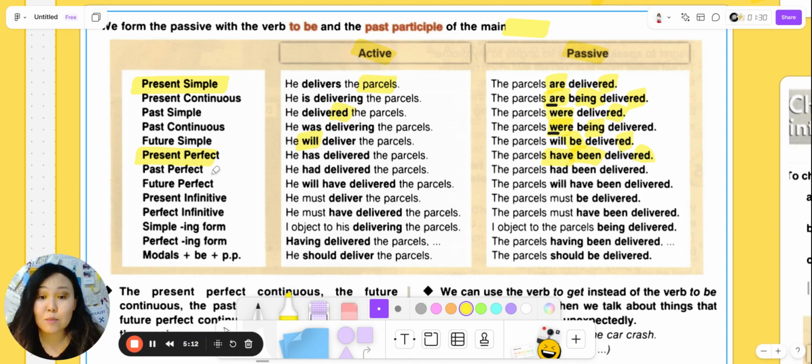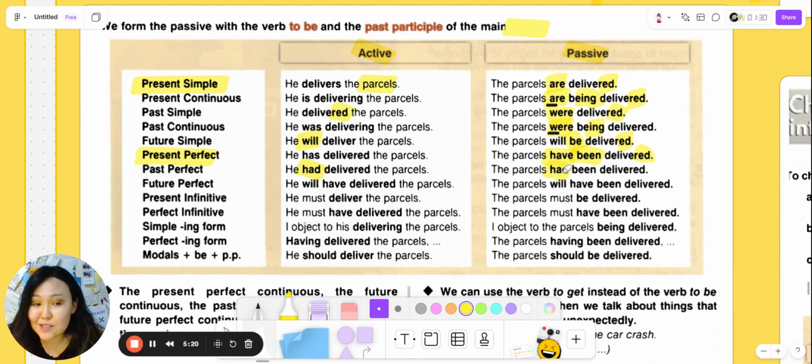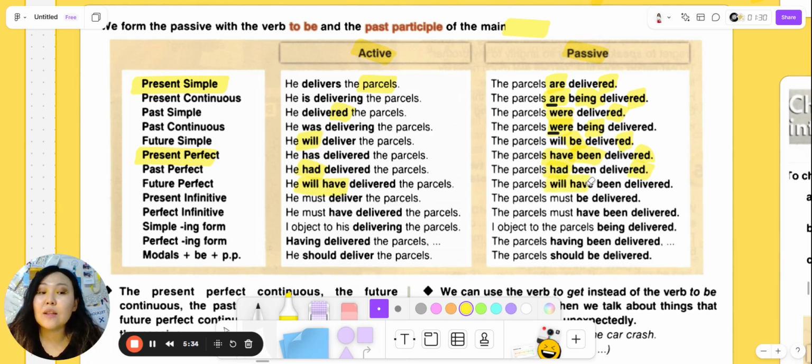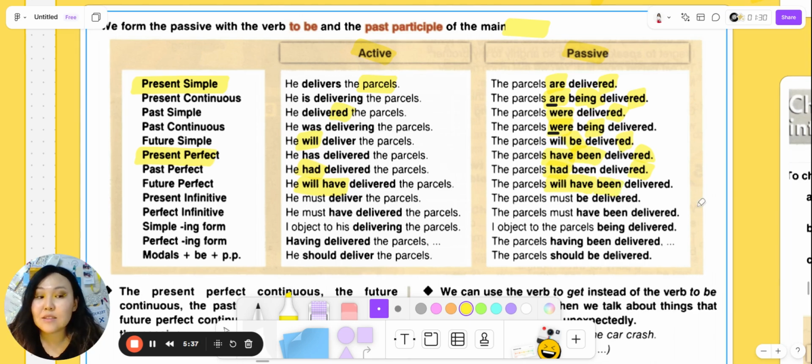Past perfect, the same thing, but we change our auxiliary verb. He had delivered the parcels. The parcels had been delivered. Next one, future perfect, sorry. He will have delivered the parcels. The same. The parcels will have been delivered. So we'll have its auxiliary verbs of future perfect, been the needed form of be, and past participle delivered with ed.